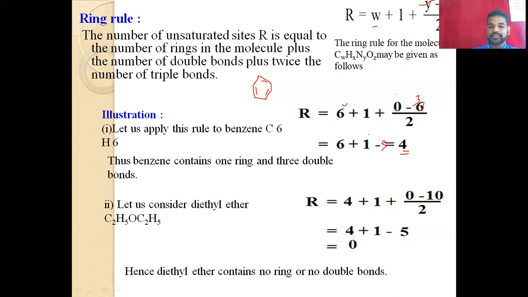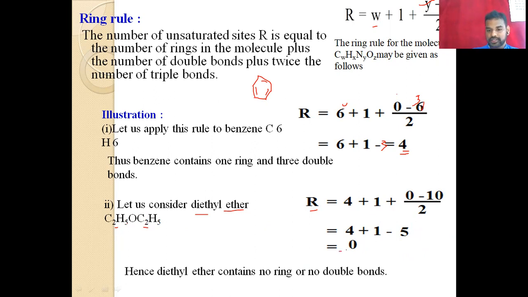And then let us consider diethyl ether, that is C2H5 O C2H5. To calculate R, W is the number of carbons, 2 plus 2, which is 4, plus 1. And then Y: how many nitrogens do we have? There is no nitrogen, so it becomes 0. X is the number of hydrogen atoms, 5 plus 5, which is 10.